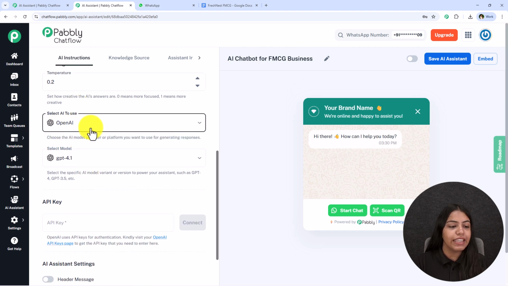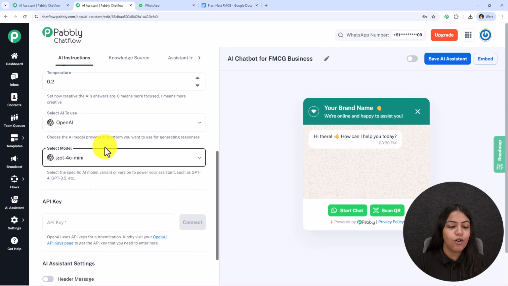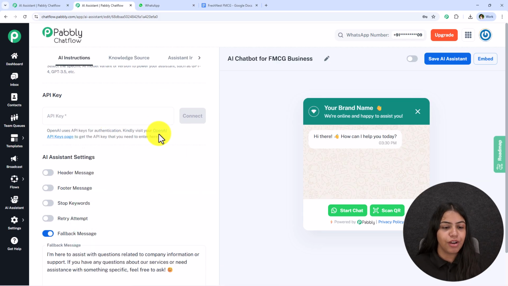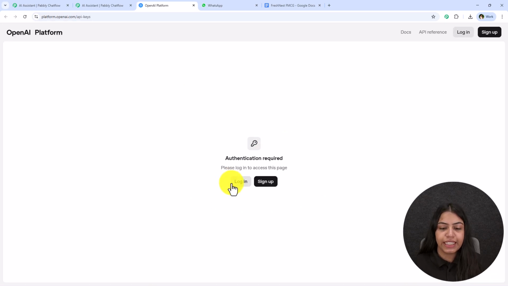Now I'm going to select the AI to use and then the model. For the model, I'm going to select GPT-4 Mini. You can select any other of your choice. Now it is asking for the API key. To get this API key, you have to open your OpenAI API key page and log in inside this. So let's click on this login and log in on this page.